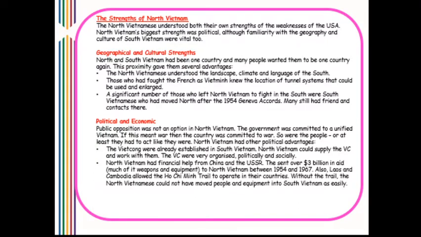North Vietnam had financial help from China and the USSR. They sent over $3 billion in aid, much of it in weapons and equipment, to North Vietnam between 1954 and 1967. Also, Laos and Cambodia allowed the Ho Chi Minh Trail to operate in their countries. Without the trail, the North Vietnamese could not have moved people and equipment into South Vietnam so easily.